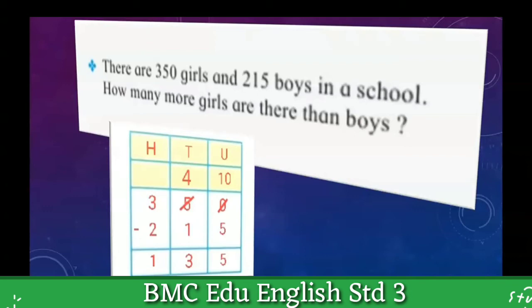Here we see what information is given. One number is given: 350 girls. The second number is given: 215 boys. And this is information about a school. There is one particular school, and in that school there are 350 girls and 215 boys.